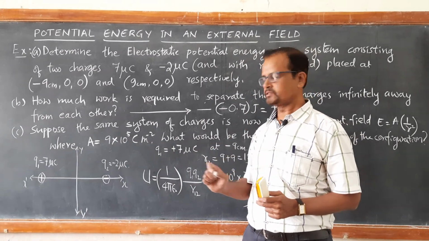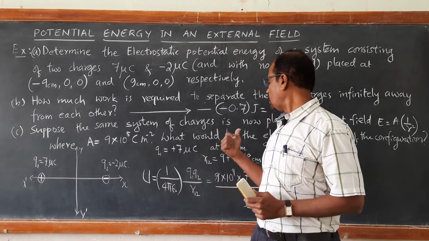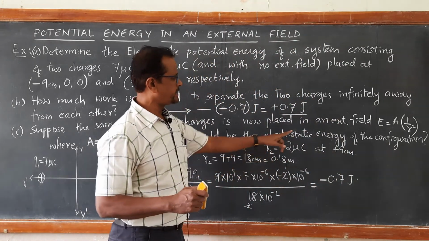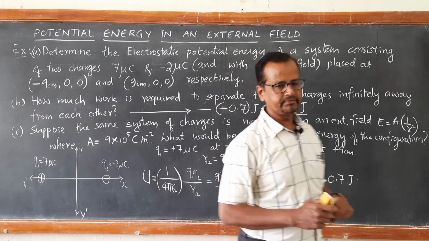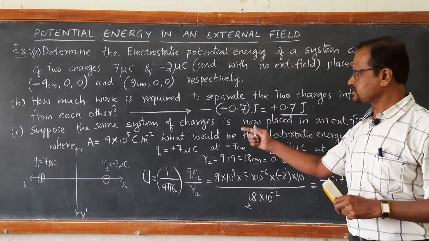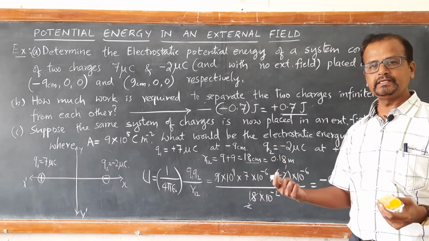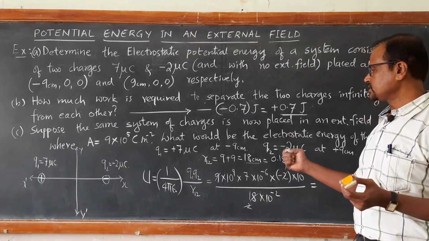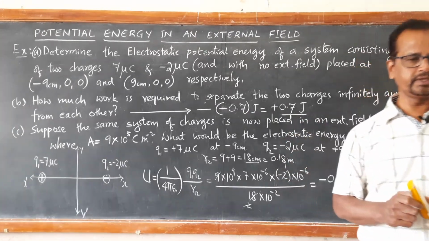A is a constant. What would be the electrostatic energy of the configuration? Now if this system of two charges is placed in the external electric field, what is the total potential energy of the configuration? We have to calculate.